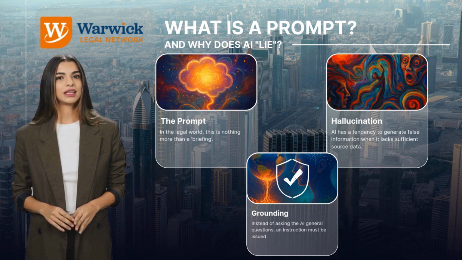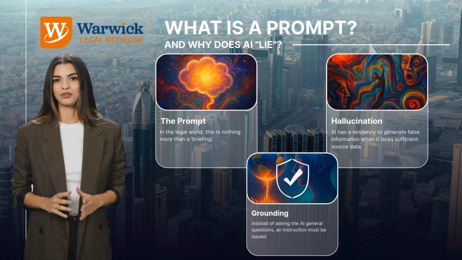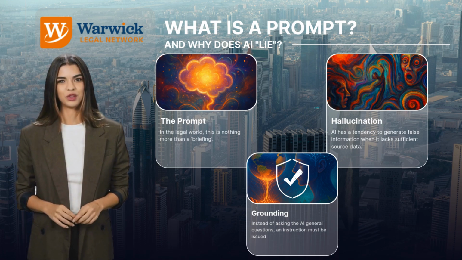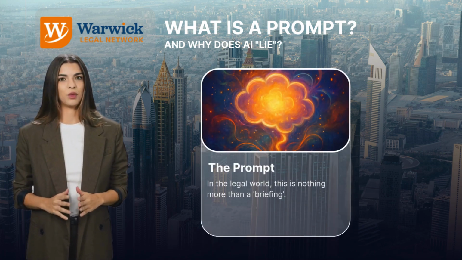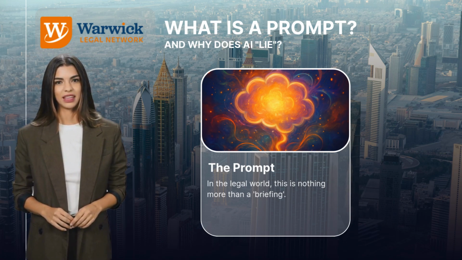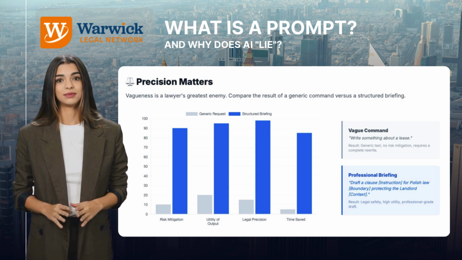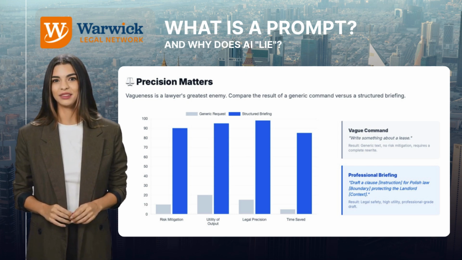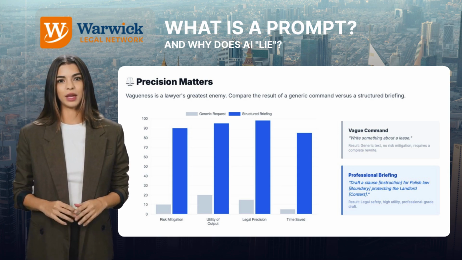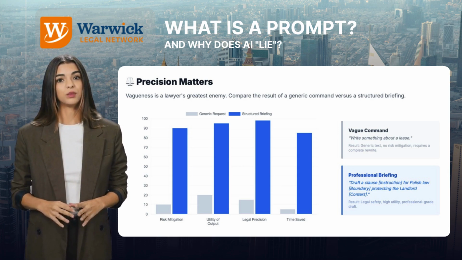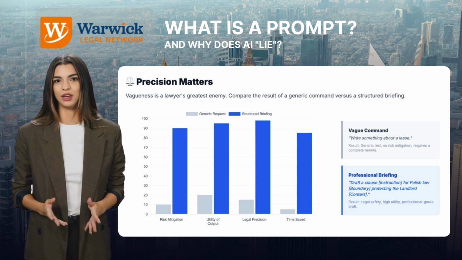Before we dive into the interface, we must clarify two key concepts that are absolutely fundamental when working with generative artificial intelligence, commonly referred to as AI. First, the prompt. In the legal world, this is nothing more than a briefing. If an AI is given a vague command like, write something about lease agreements, the result will be useless. Why? Because without precise guidelines, the AI will generate generic text that fails to account for jurisdictional specifics, your client's interests, or the concrete risks that we as professionals must mitigate. Such a result is a waste of time, as it requires a complete rewrite.